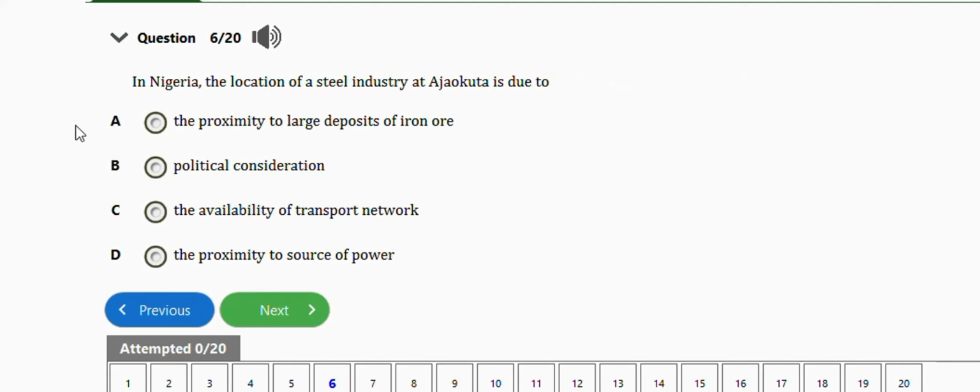The next question says in Nigeria, the location of the steel industry at Ajaokuta is due to: proximity to large deposits of iron ore, political consideration, the availability of a transport network, the proximity of a source of power. So the right answer is option A, which is the proximity to large deposits of iron ore.